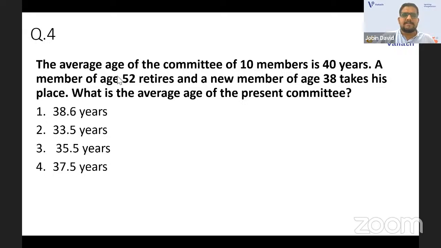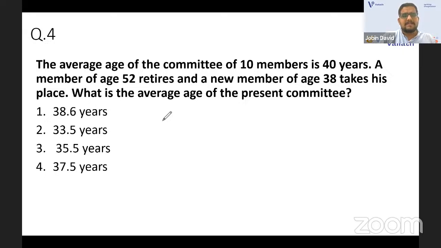The average age of the committee of 10 members is 40 years. A member of age 52 retires and a new member of age 38 takes his place. What is the average age of the present committee? So it's all about the average, average age, and like we have discussed many questions related to the average part. Now, the average of 10 members is 40 years.